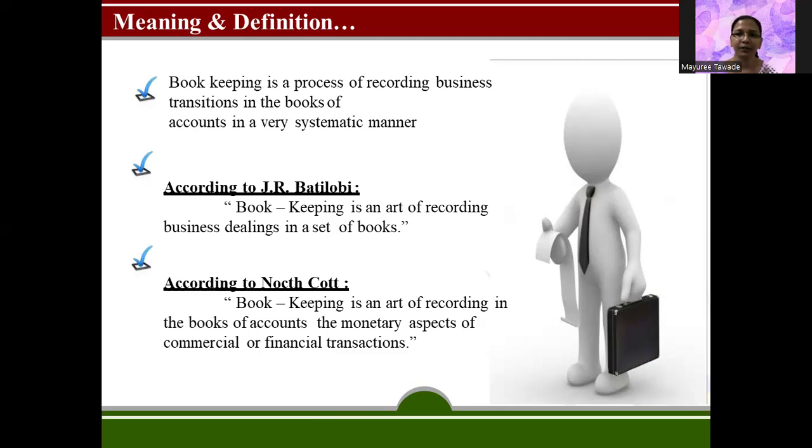The definitions are given by two most renowned personalities, Dr. J.R. Batliboi. Since 11th standard, we are hearing this person's name, or reading the definitions of these personalities. Bookkeeping is an art of recording business dealings in a set of books. There are specific books which are maintained for all these business transactions.